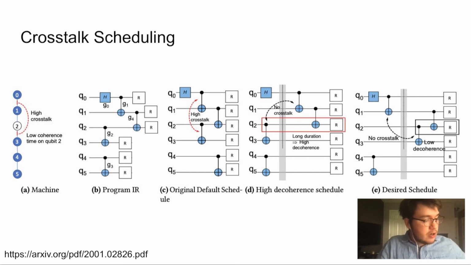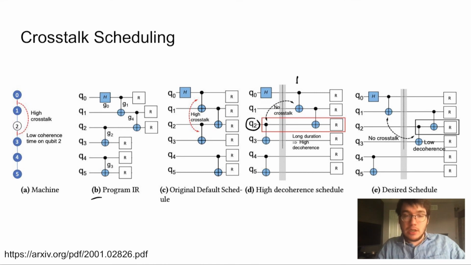Okay, so we can see here some examples of different schedules for the program here from B. The first is just to execute things as soon as possible, which would put 0, 1, and 2, 3 gates in parallel, but we know this is high crosstalk, so we want to avoid this. The second says just don't execute any gates at the same time that are 2 qubit gates because we know there could be crosstalk. And so this avoids the crosstalk problem, but now we've forced on qubit 2 a long duration because it has to wait for this gate up here. And so that means there'll be more crosstalk or coherence error on qubit 2.